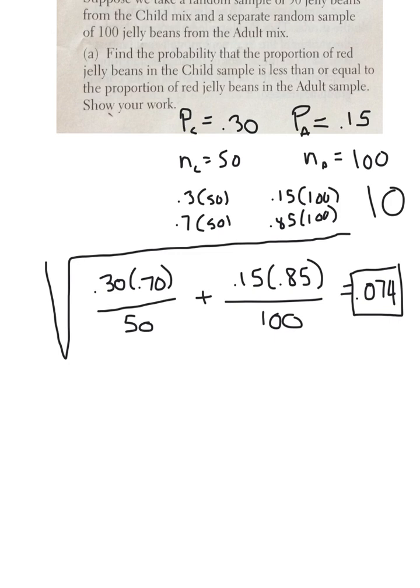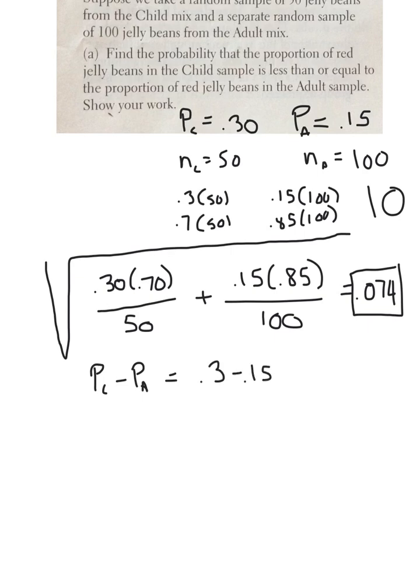So here we go. Find the probability that the proportion of red jelly beans in the child sample is less than or equal to the proportion of red jelly beans in the adult sample. So check this out. If we subtracted the adult proportion from the child proportion, we would expect it to be 0.3 minus 0.15.